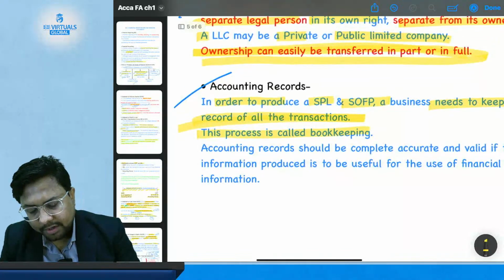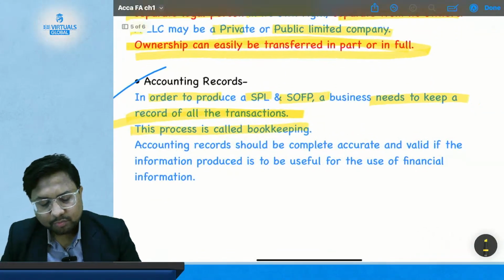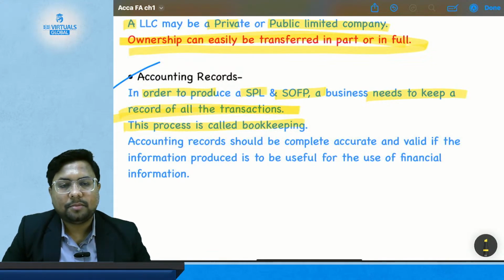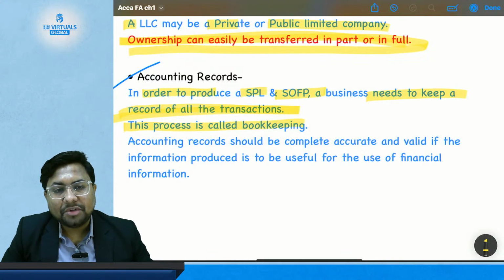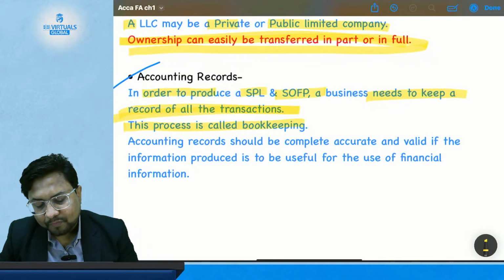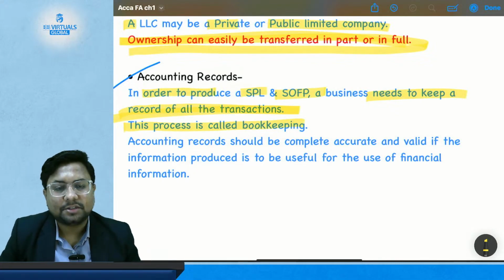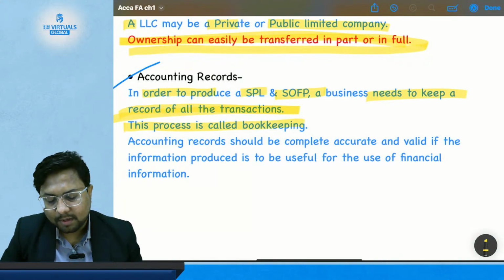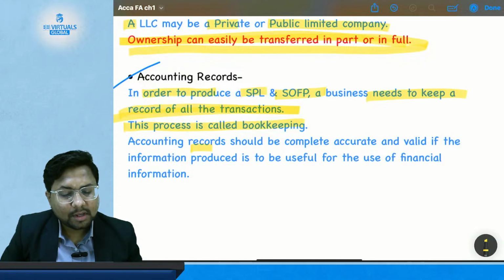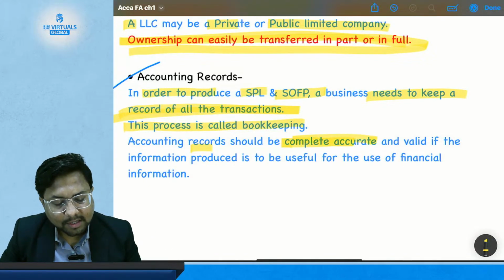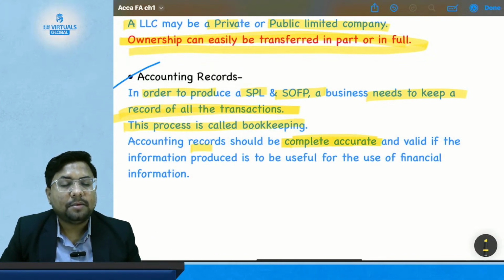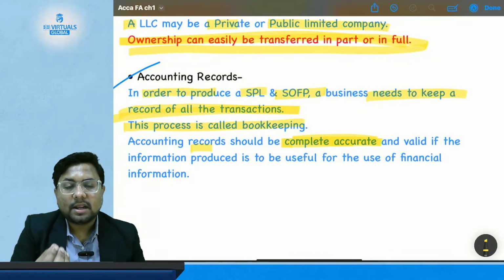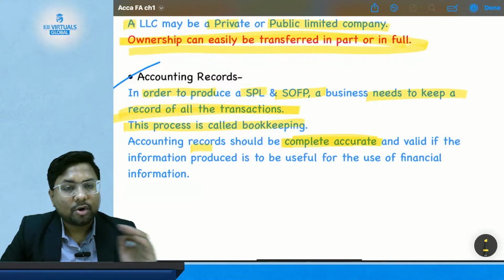We are studying accounting records. So in order to produce financial statements, that is the statement of profit or loss or the statement of financial position, a business needs to have a record of all the transactions, and this recording of transactions is called bookkeeping. Accounting records should be complete and accurate. That means if I have done a transaction of rupees 10 or $10, it should be recorded as 10 and not 9 or 11.